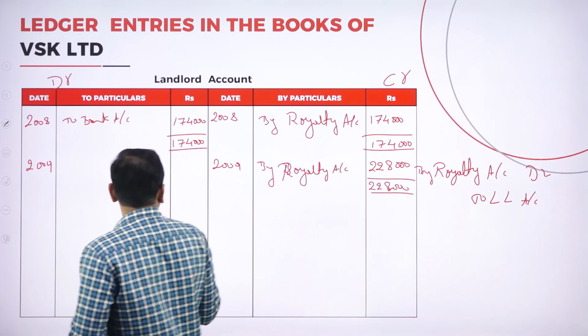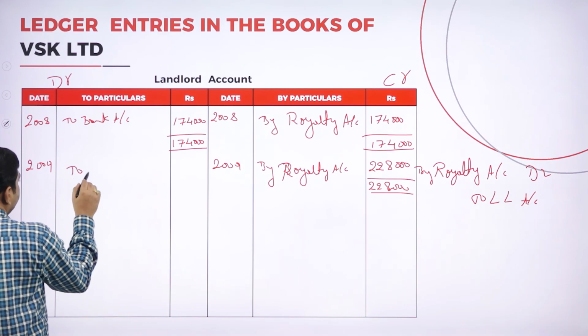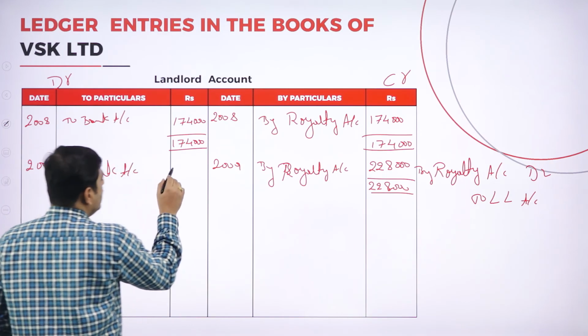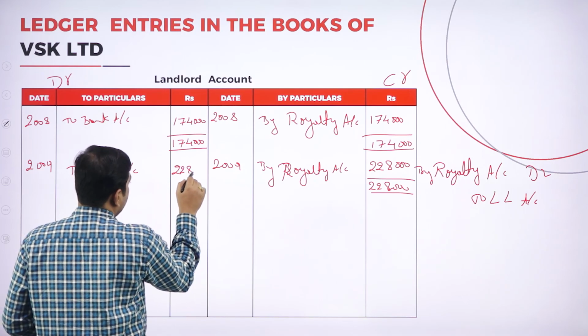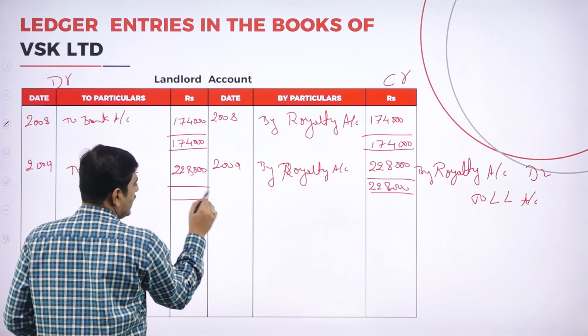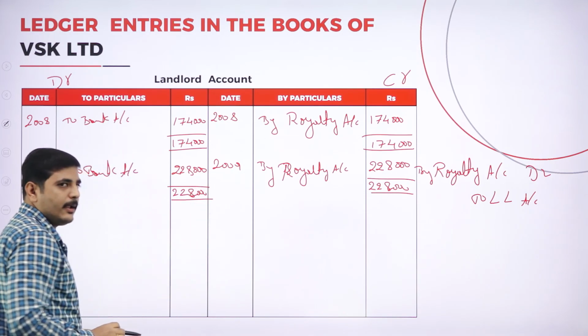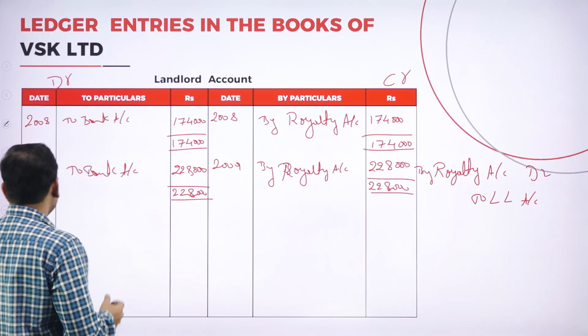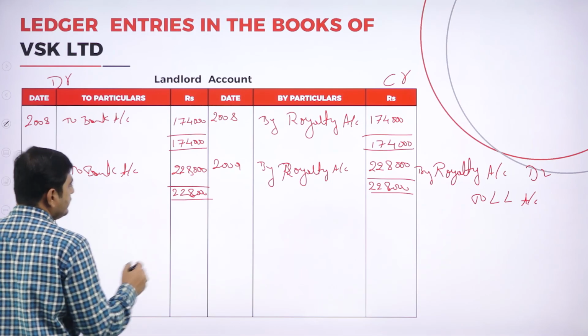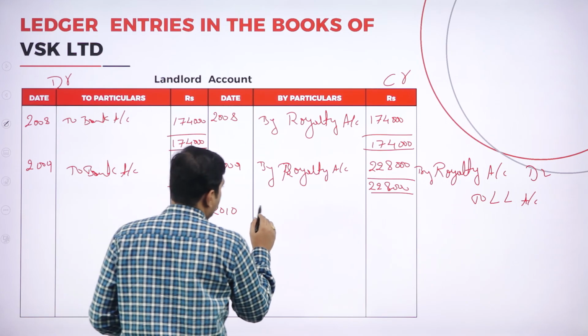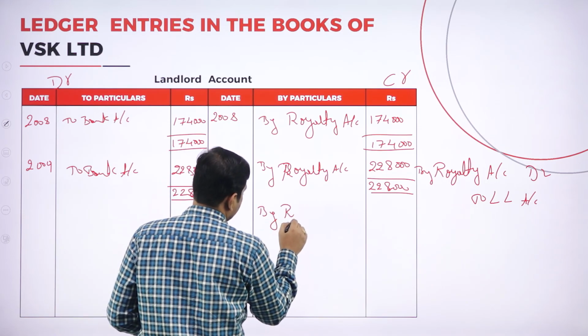Here also to bank account, 2,28,000. So tally the amount, 2,28,000. Again coming to the next year, 2010, by royalty account.